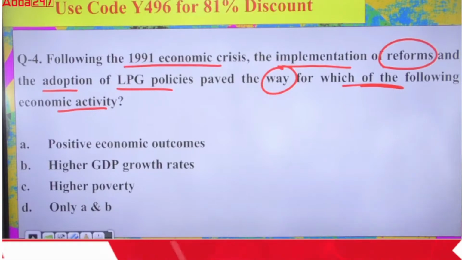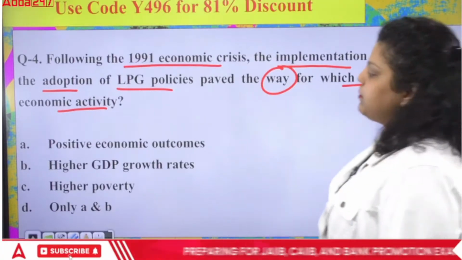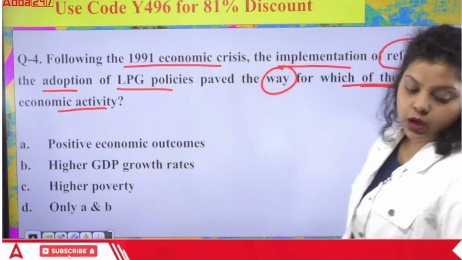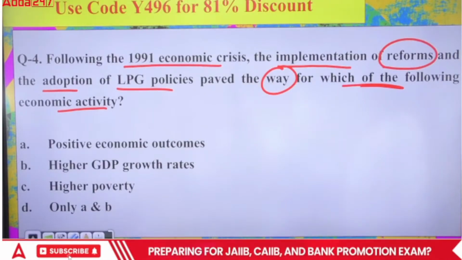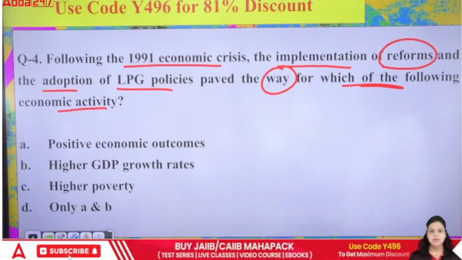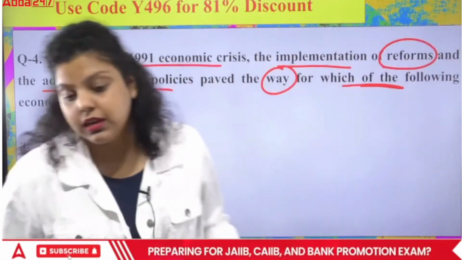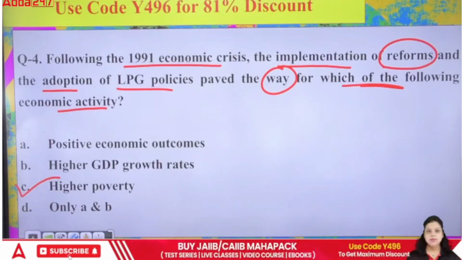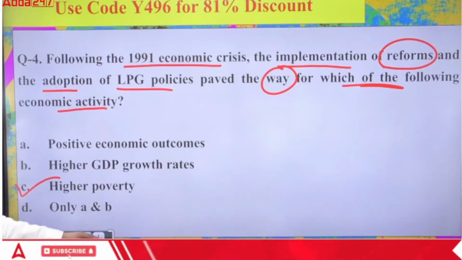With the help of the LPG policy, or you can call it an economic reform, the first is saying positive economic outcome, higher GDP growth rate, higher poverty, only A and B. Which of the following is correct? A, B, C or D? The right answer for this particular question will be very simple: higher poverty. That's not a benefit we got out of the LPG policy. So the right answer will be option C.